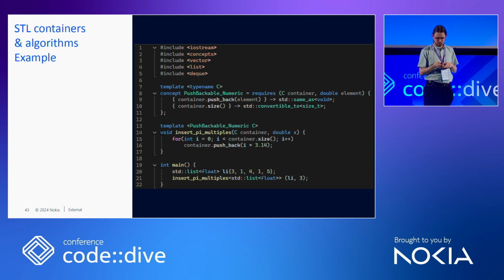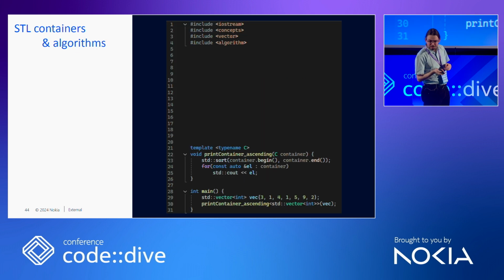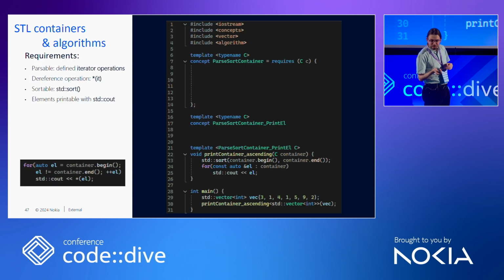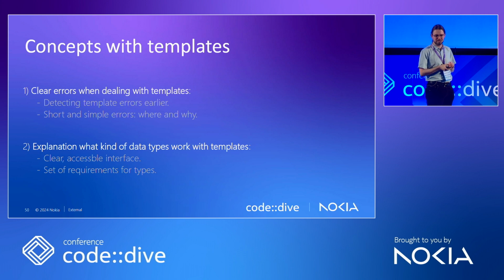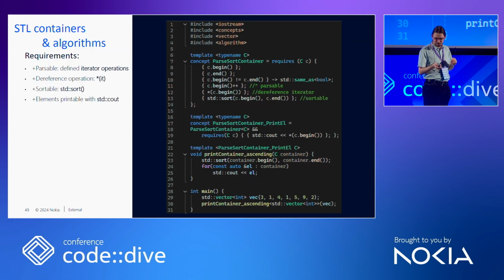It's very, very nice. And I don't have time for this example, but the takeaway here is that it is good practice to split concepts into one singular functionality that can be used many times. So, for example, we split our sortable container that prints elements into two concepts: one sortable container, and a second one to have printable elements. And that's actually all that I had prepared for this presentation.